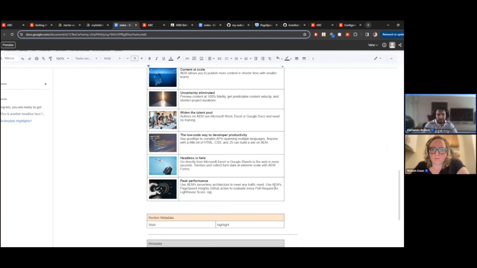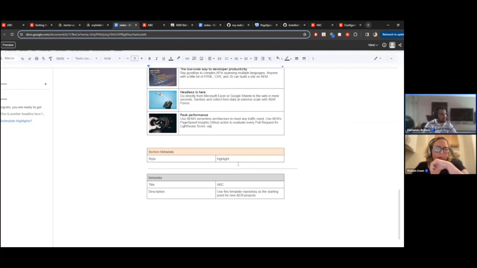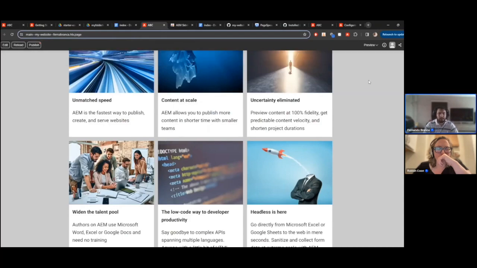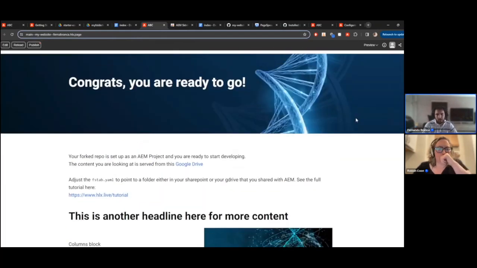Then I think another important thing is, as you can see at the end of the page, in this case, the index document I'm working on, we can see metadata. So title, for example, is the part where we can configure the name we are displaying on the browser tab, and also the description. I think that's another important part. That description is what is going to appear when our site is found in organic web searches. So we are going to fill in information about our site and how we can be found on the web.